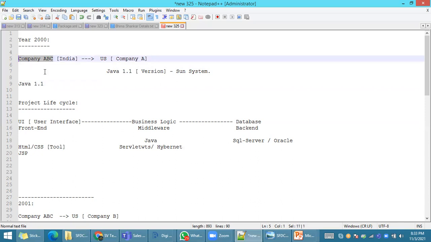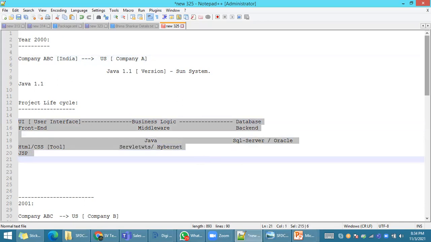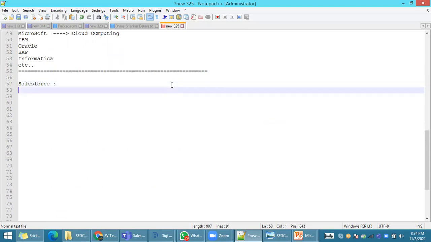At that time, cloud computing came into the market. They provide the internet. But to overcome this multiple software and multiple hardware, Salesforce came up with a concept. Salesforce told companies: earlier, if you wanted to do any project, you required multiple software and multiple hardware. But we are coming up with the technology Salesforce. If you want to do any project using Salesforce, you do not need to take multiple software or multiple hardware. We will give everything within Salesforce itself.